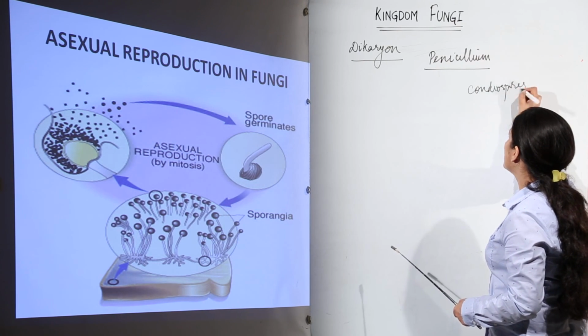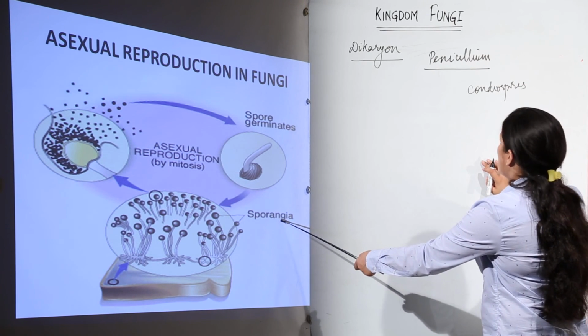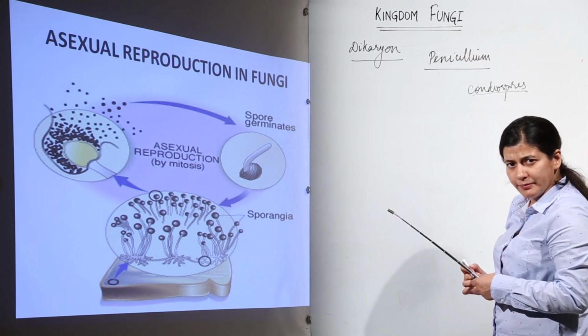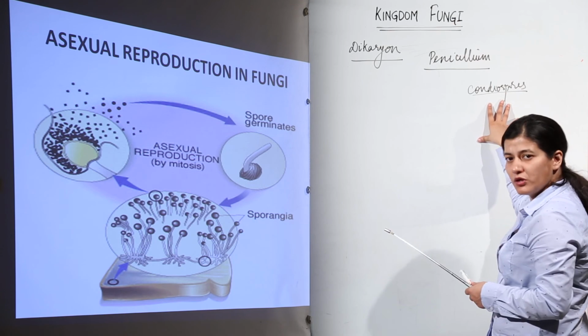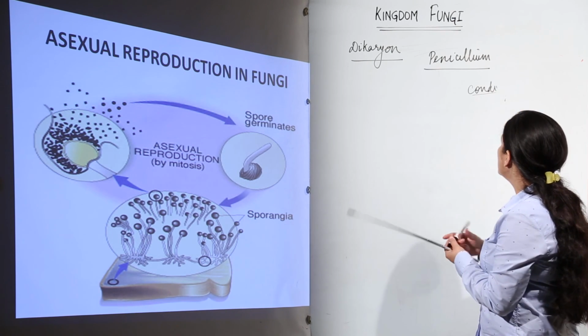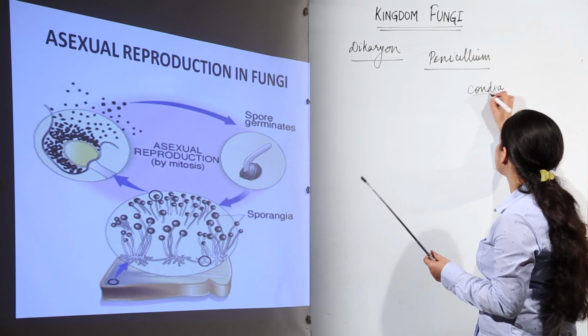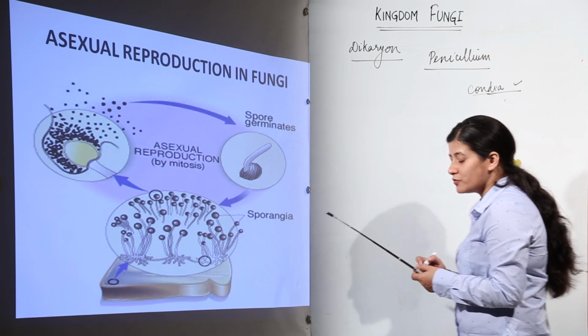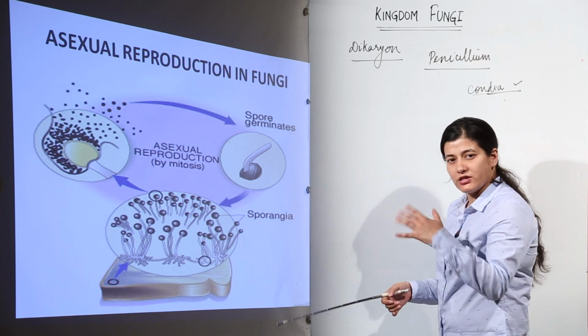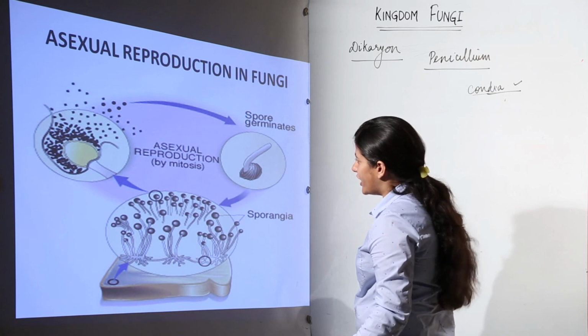Like we have sporangia over here, over there we are going to have conidia, and inside there would be conidiospores. Conidia is the exact word, though conidiospores could also be used. There are many conidia which develop and then they germinate and give rise to fungi.